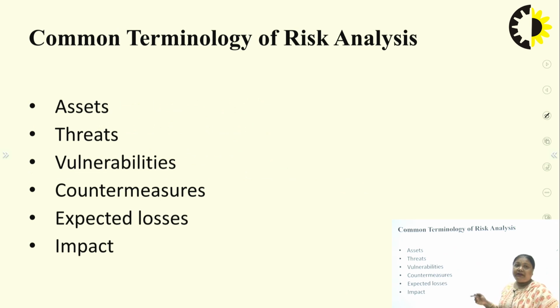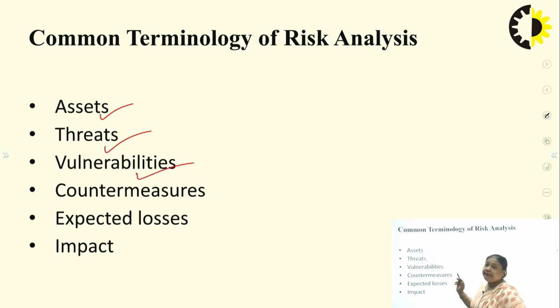Now there are some common terminologies used in risk analysis. First of all, asset. As I have already said, assets are an important part: first of all, we have to consider all the assets in an information system that can be impacted by viruses or threats. Second one is threats, which harm our information system. Third one is vulnerabilities.